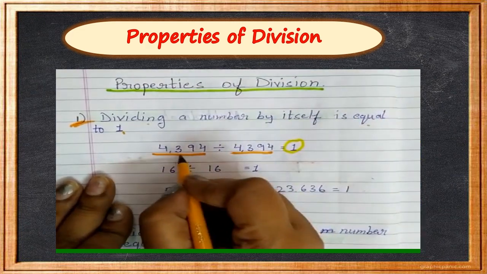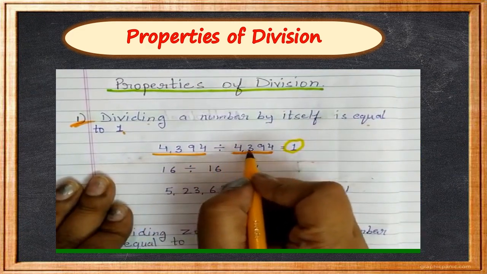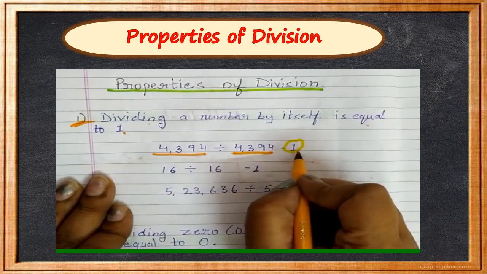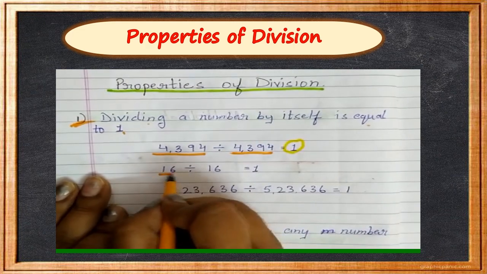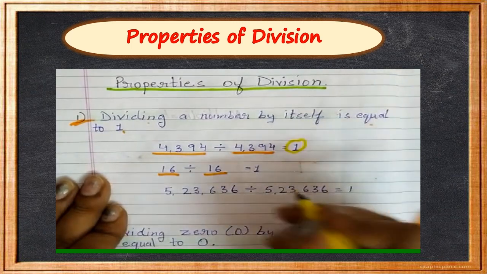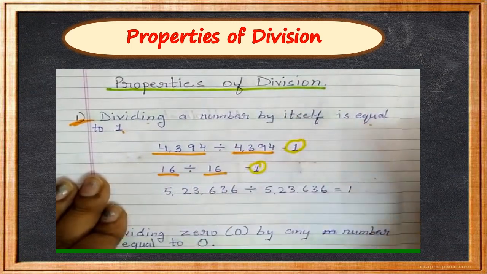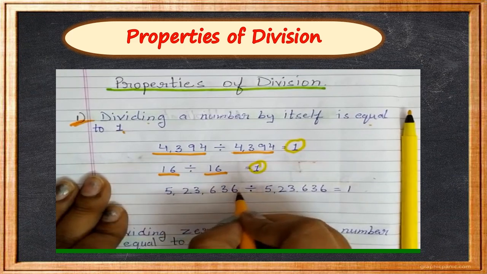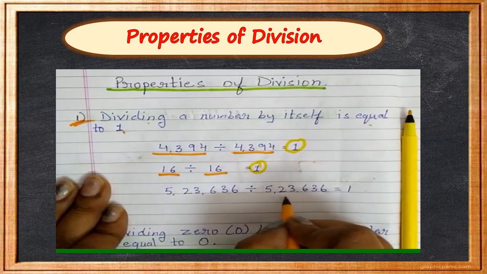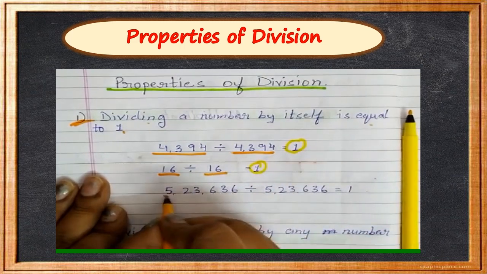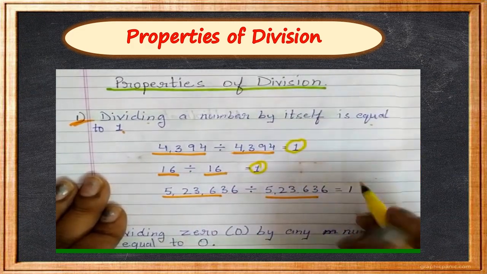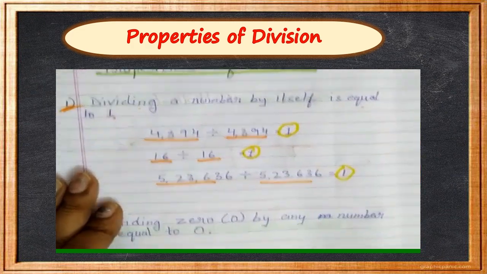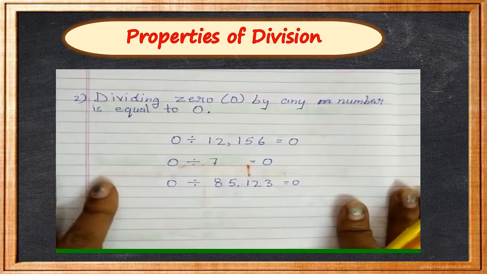So 4394 divided by 4394, we will be getting 1. 16 divided by 16, we will be getting 1. Yes, children. 5,23,636 divided by 5,23,636, we will be getting 1 only. Is it clear? Now see what is the second property.